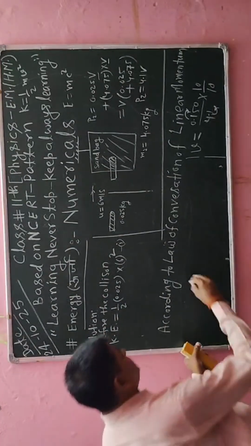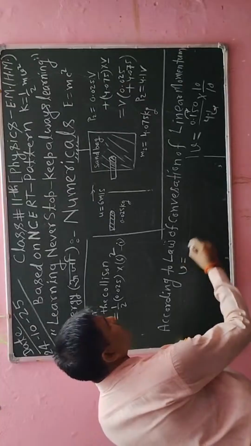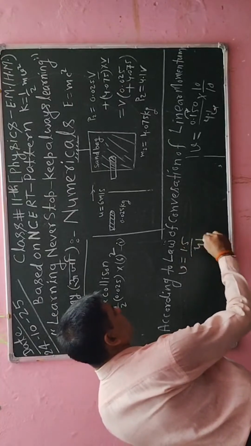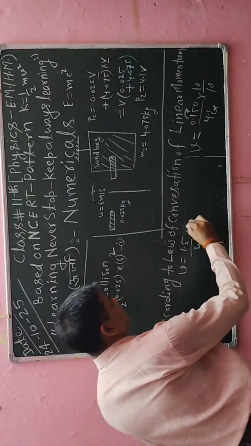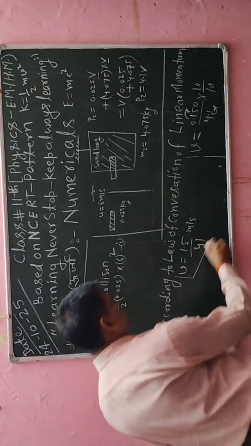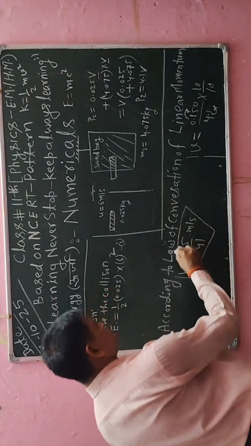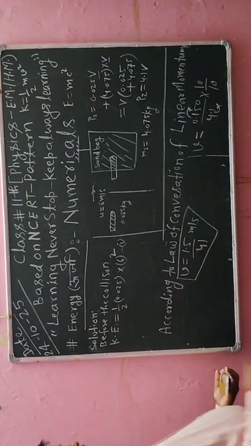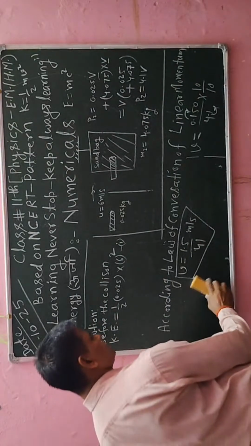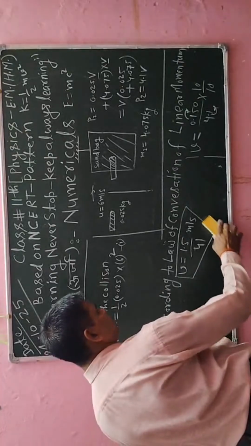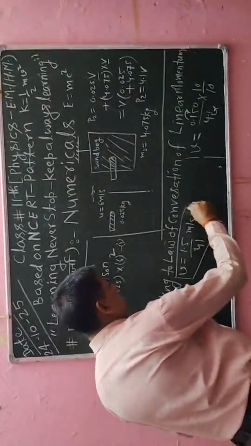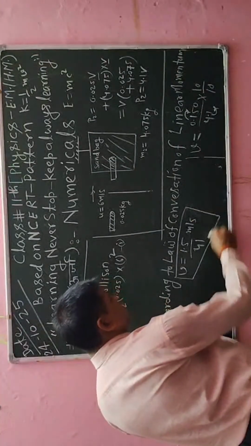v which is equal to 1.5 divided by 41 meter per second. Okay student, so this velocity I have to use positively in the numerical for getting its value. Okay, so further I will write its value positively. Okay, now I am making a rectangle diagram.